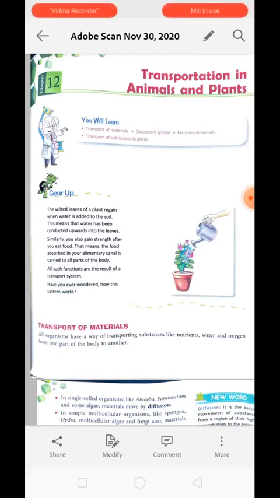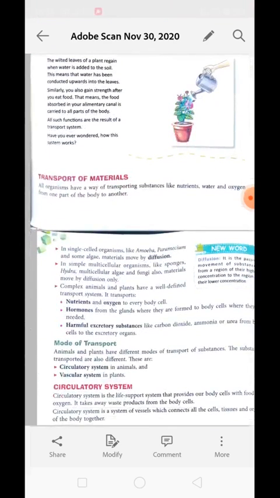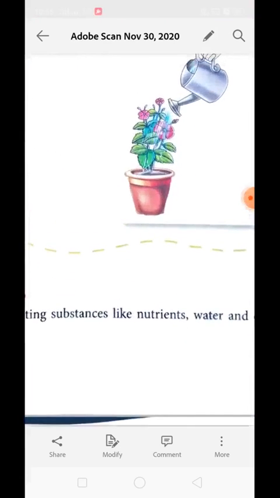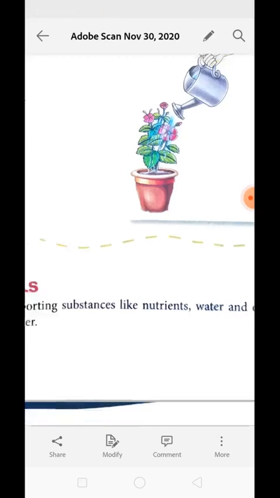So in our body we have several substances which need to be transported from one place to another. For example, if we look at this plant, it needs water which is absorbed by the root and needs to be transported to the leaf part, and the leaf over here makes food by the process of photosynthesis that needs to be transported to every part of the body, and that is done with the help of phloem. So transportation is needed in the case of plants.